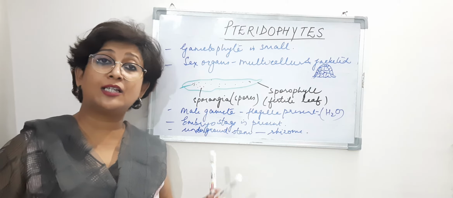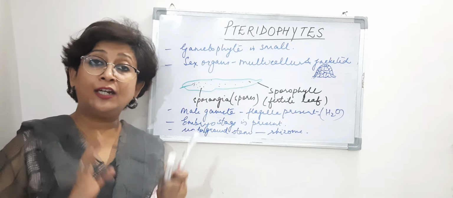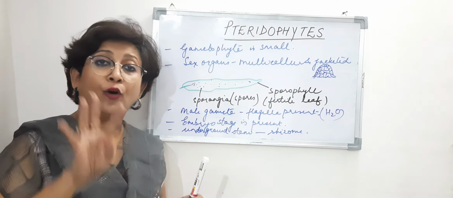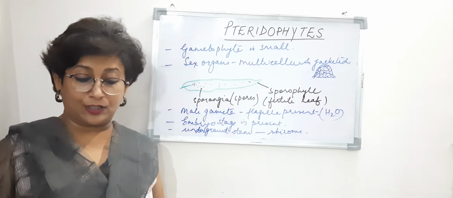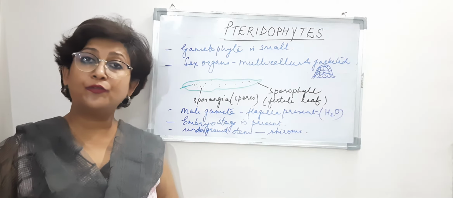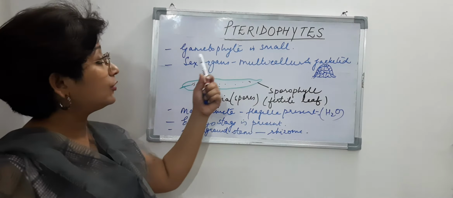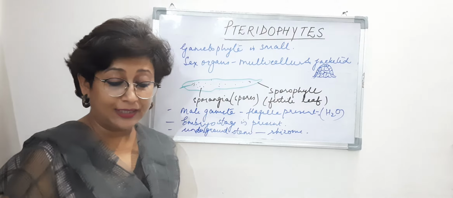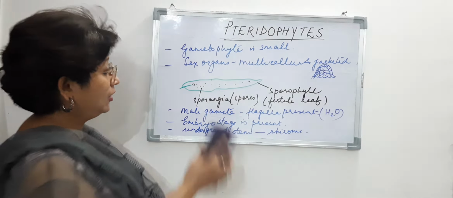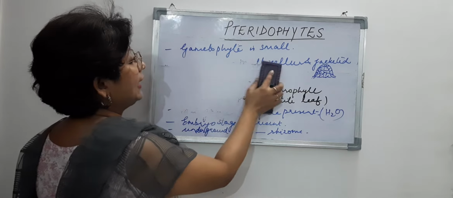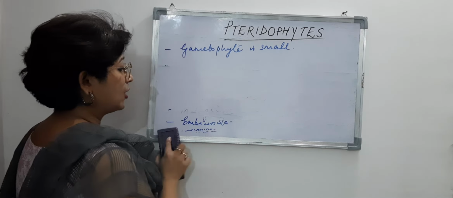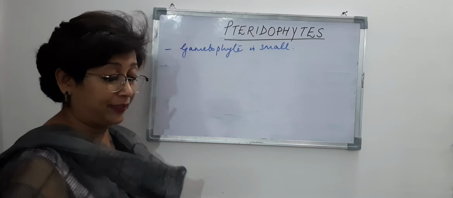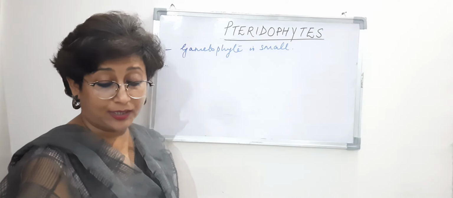What is meiosis? A reduction cell division in which, as a result of meiosis, 4 daughter cells are formed, and all the 4 daughter cells that are formed are haploid, right, containing half the number of chromosomes. Coming back to the gametophyte, we said that the gametophyte is small, inconspicuous, not very visible. We also said that the gametophyte is usually independent, but not always, right.